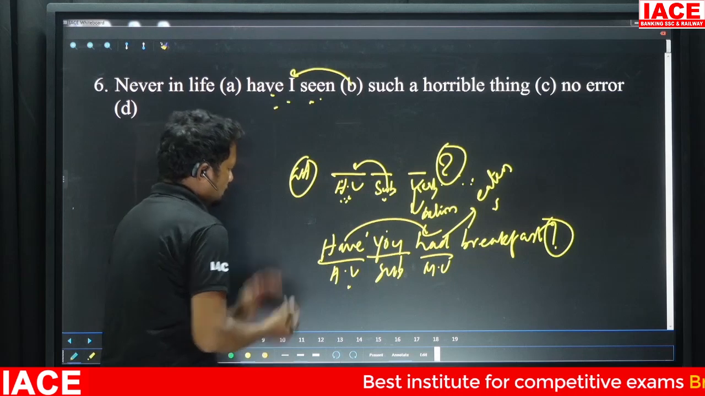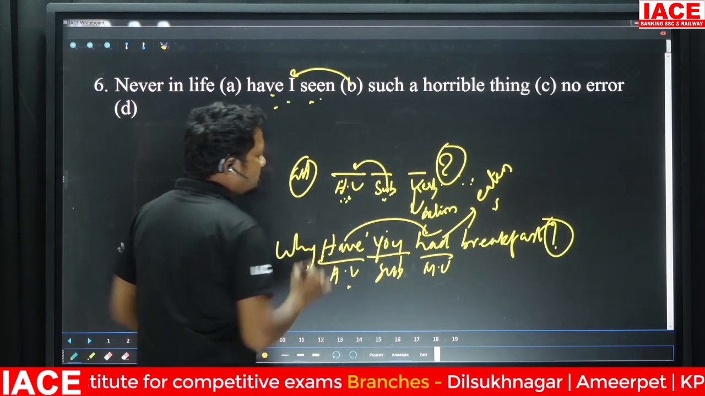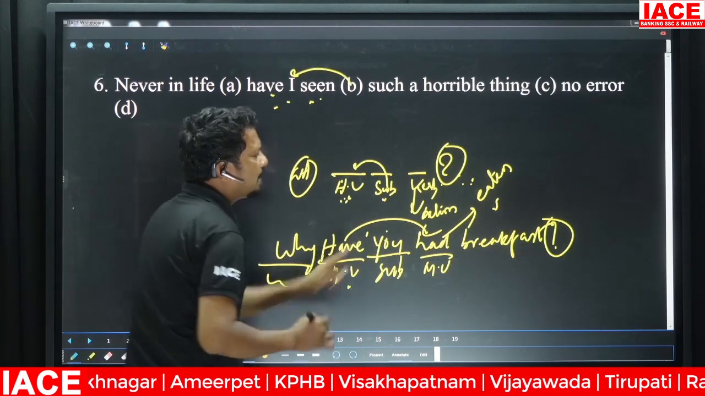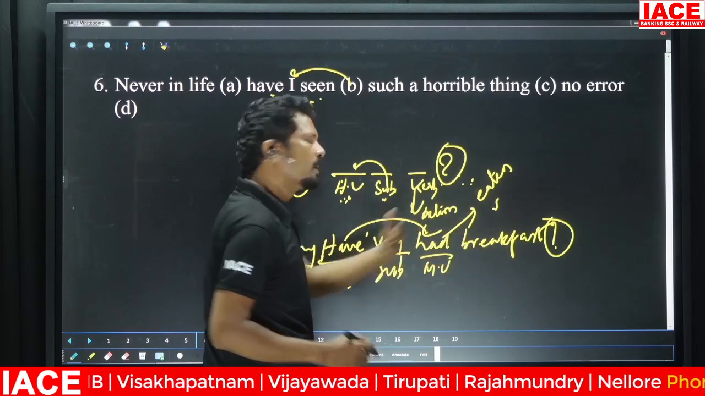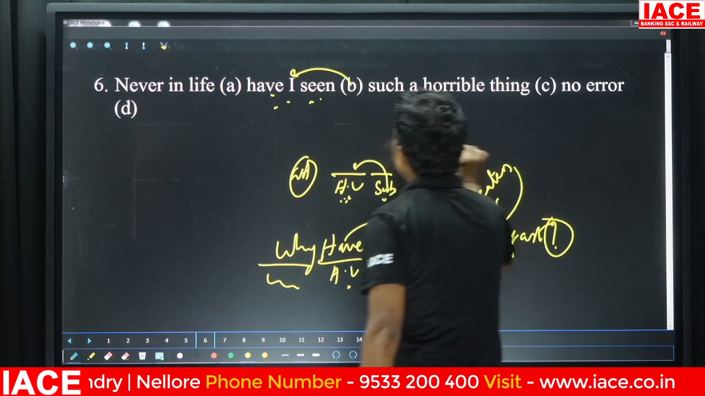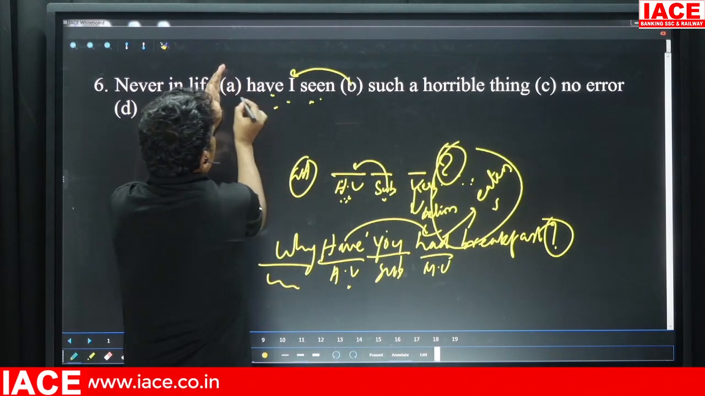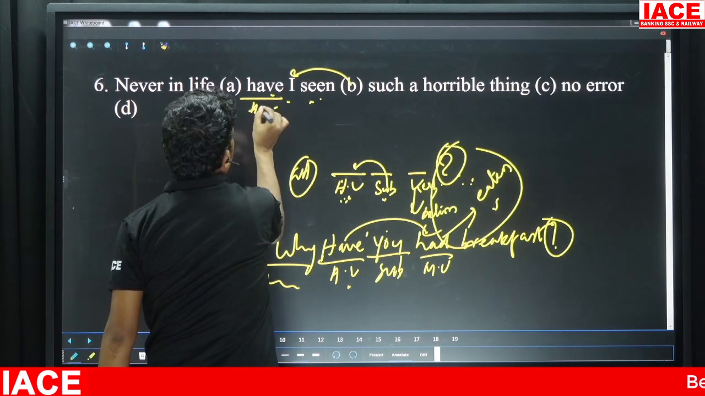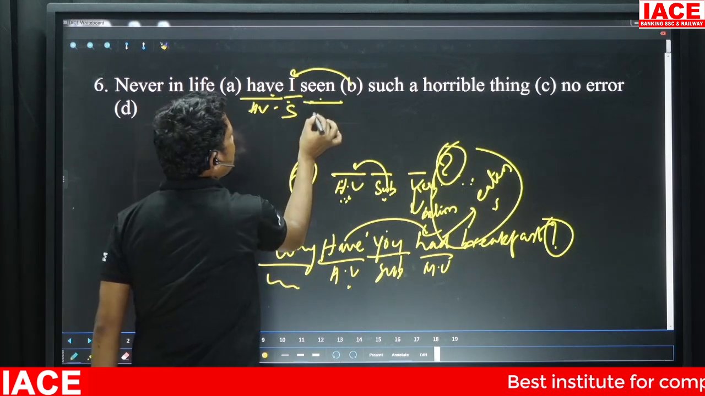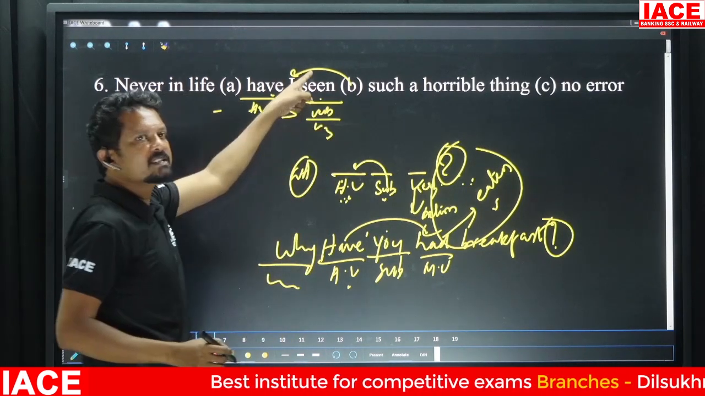If you want, you can use interrogative words such as why have you eaten, or why have you had breakfast, when have you had your breakfast. So we'll get back to our sentence. In this sentence, have is your helping verb, I is your subject, seen is your verb, which is in your V3 form: see, saw, seen.